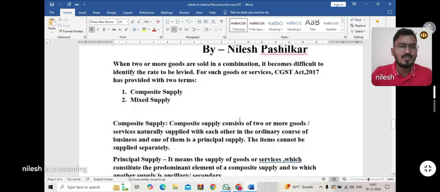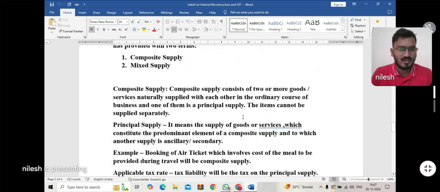Students, what is a composite supply? A composite supply consists of two or more goods or services naturally supplied with each other in the ordinary course of business, and one of them is a principal supply. The items cannot be supplied separately.